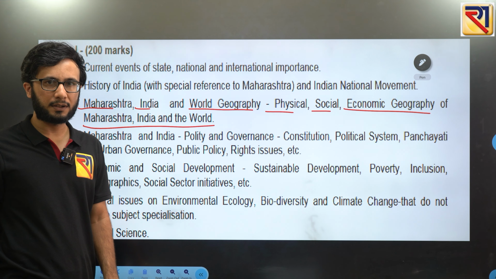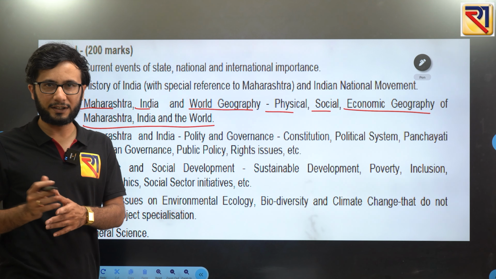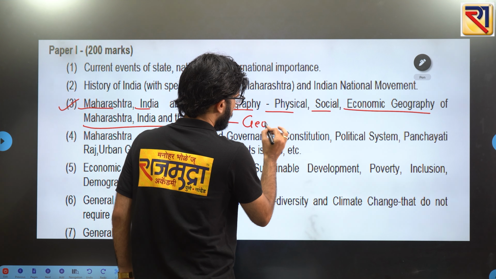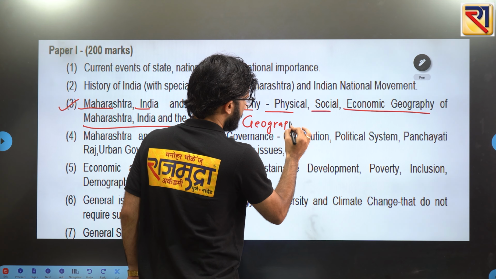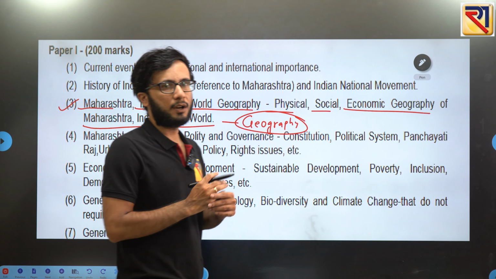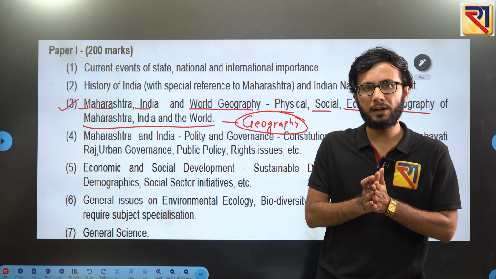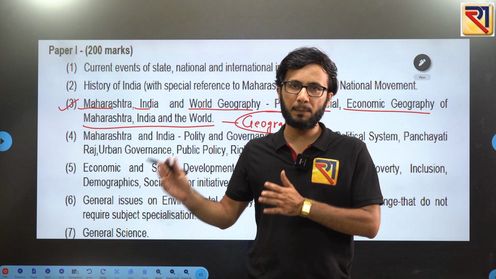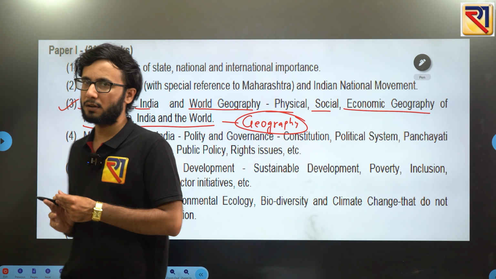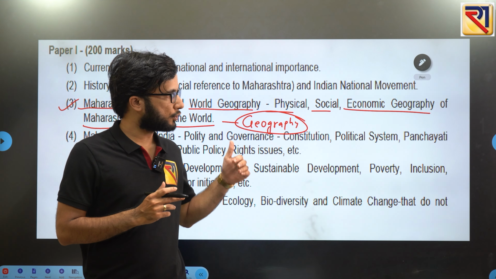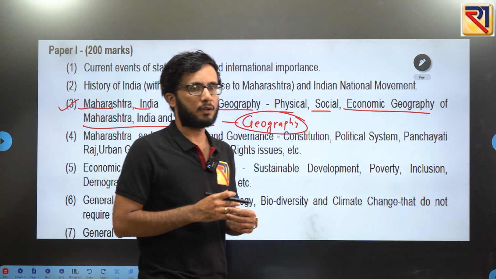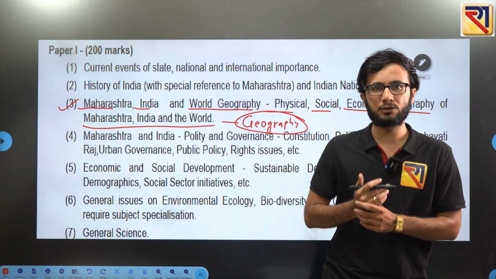Other points that are given here are of other different subjects, but this point number 3 is focusing on this subject of geography. Okay, so till now what we have understood is that we need to read 3 different parts within this geography, that is physical geography, economic geography, and then social geography.